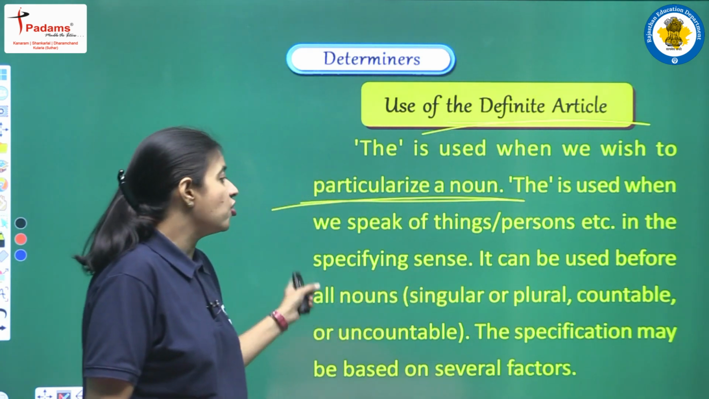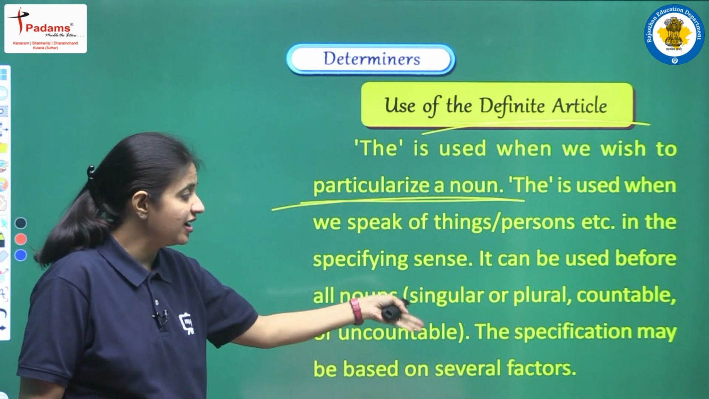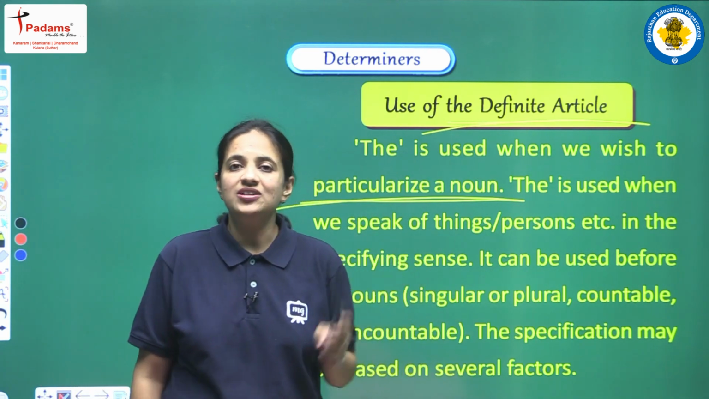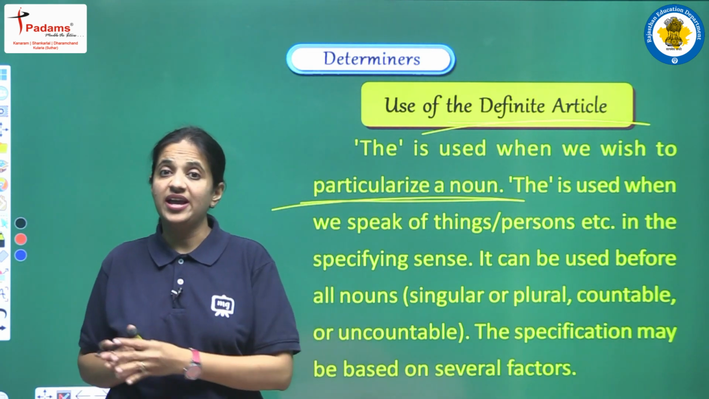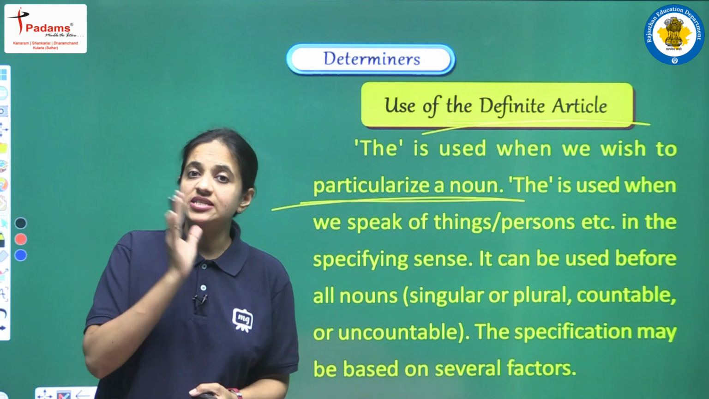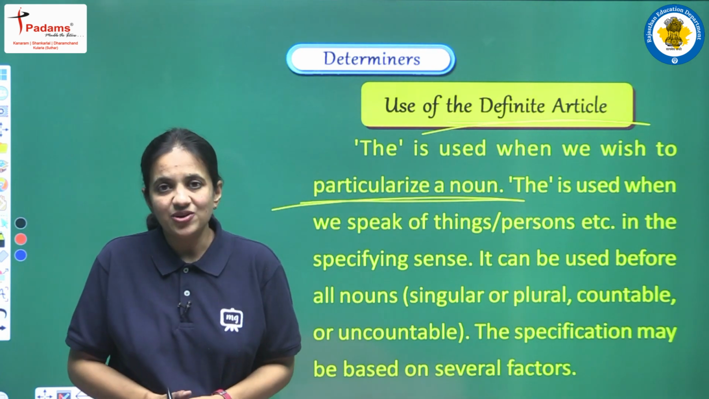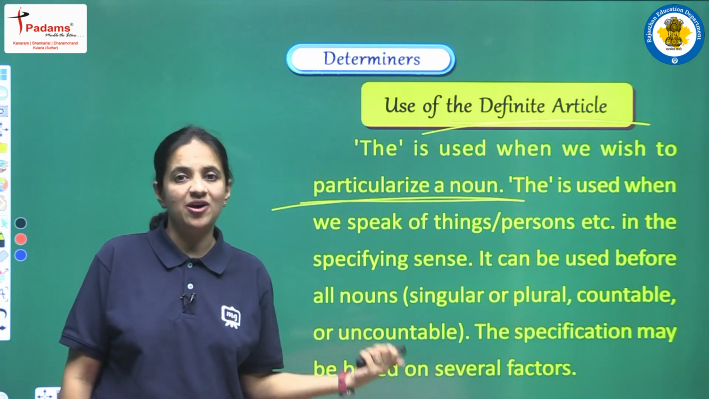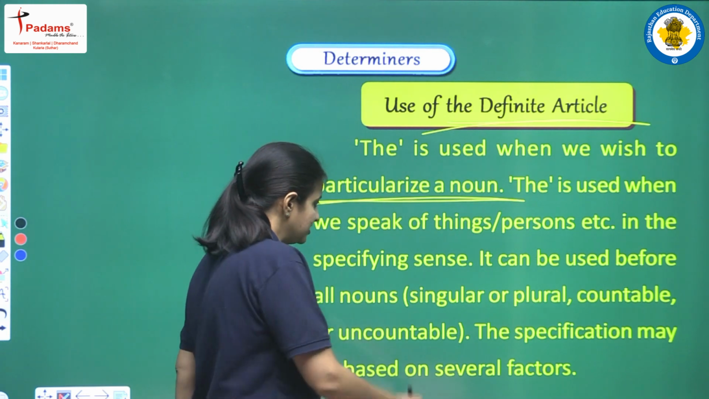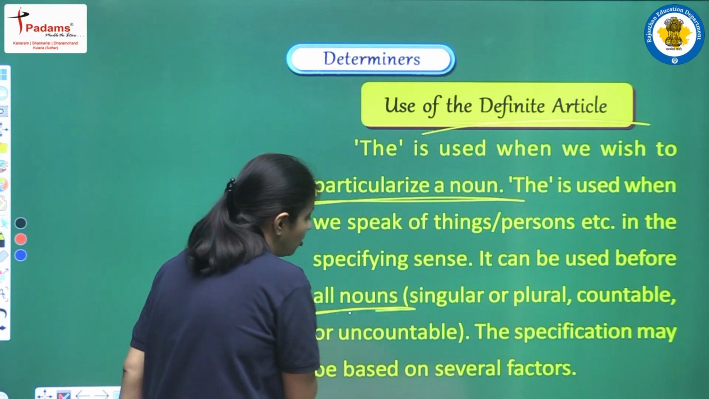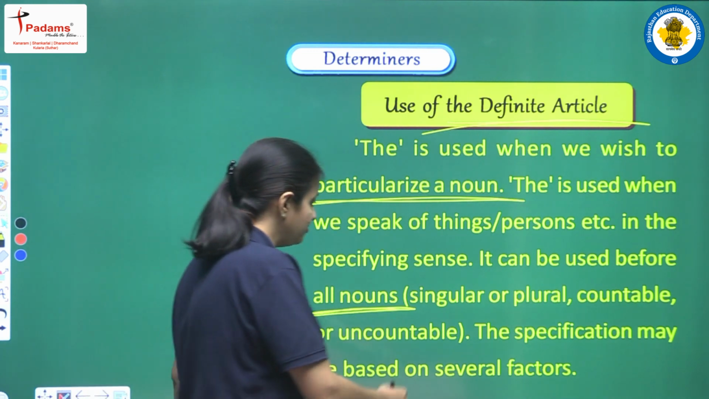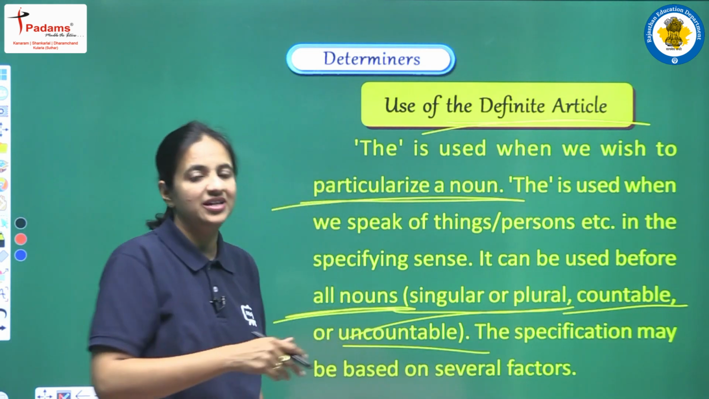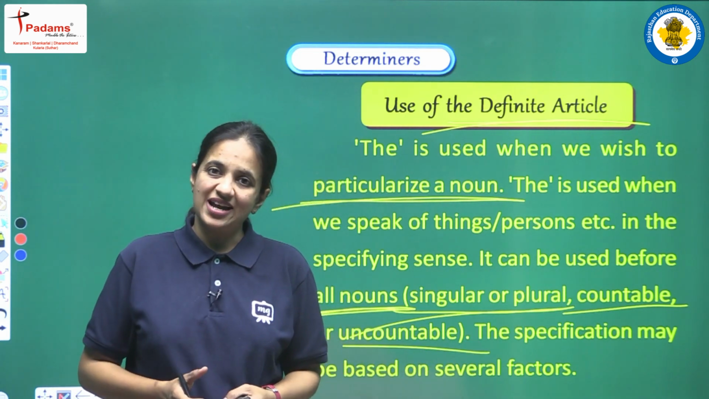It can be used before all nouns. It means singular noun, plural noun, countable noun or uncountable noun. Again we have a difference, because in the previous video we discussed that A and An are used only before singular nouns, because in a sense A and An actually mean one, so they are used only for singular nouns. But now when we are talking about the article "the", it can be used before all nouns, and by all nouns we mean singular or plural, countable or uncountable. So before all the nouns we can use the article "the".